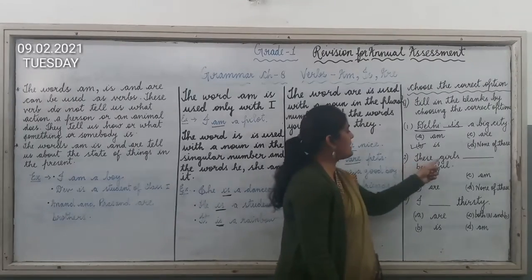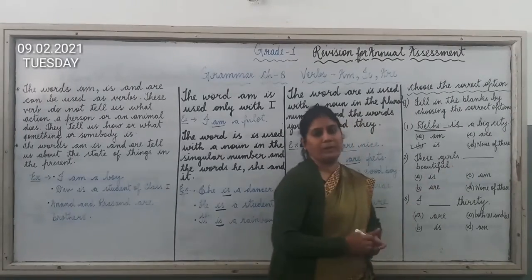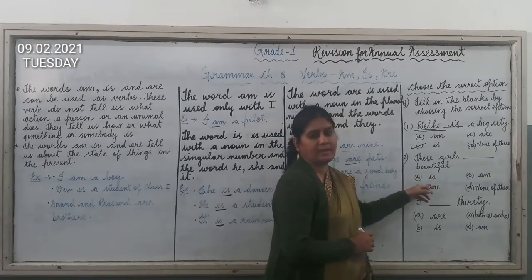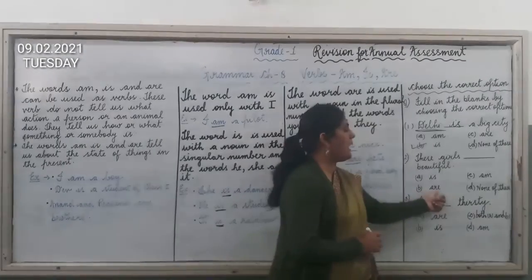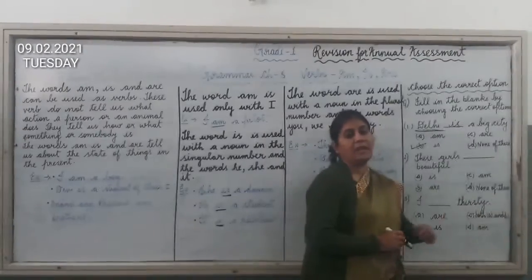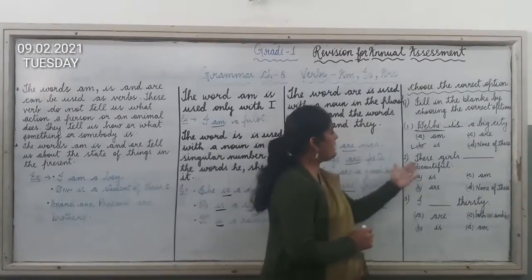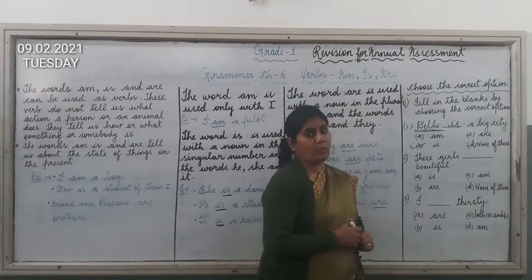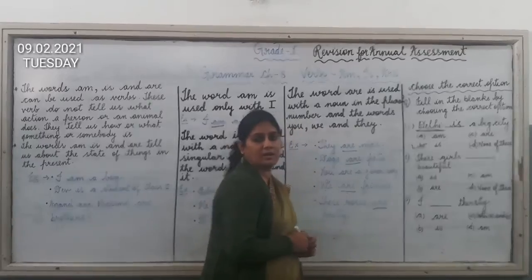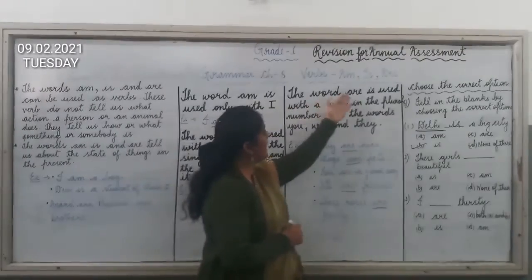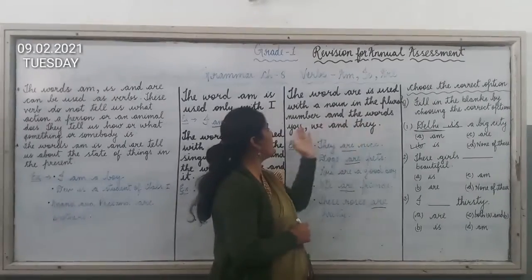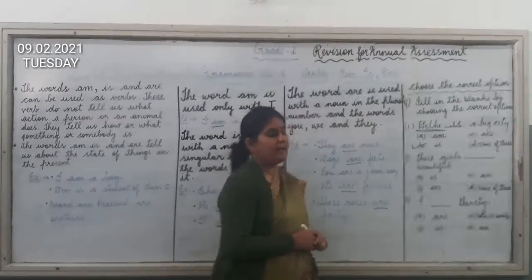Second is, these girls dash beautiful. Now here 4 options are given to you. Option A is, B are, C am and D none of these. Now children, these girls, here we are talking about plural number. There are many girls. So the word are is used with a noun in the plural number and with the words you, we and they.